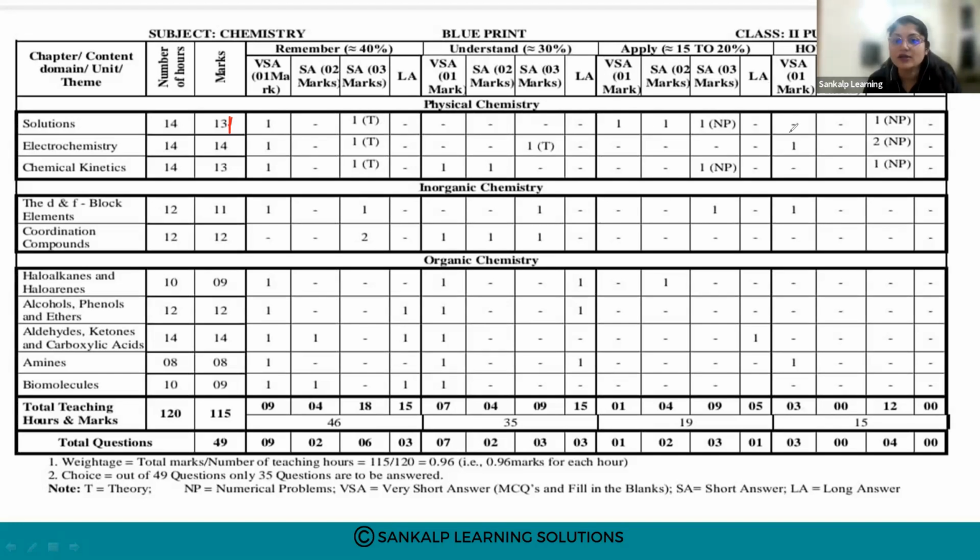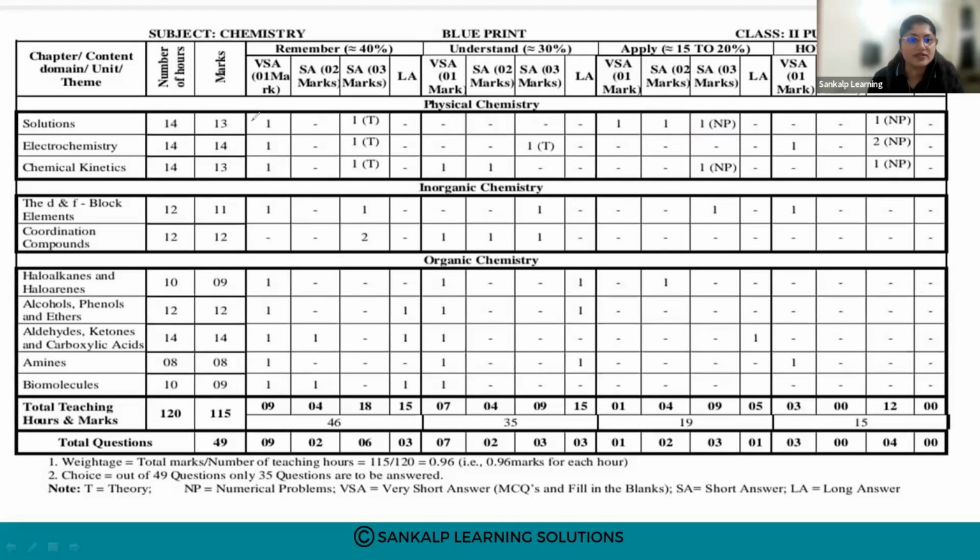Then 2 marks, 1 question is asked, from the applicative type. Then 3 marks, 2 questions are asked. One is a theory based question, and the other is a problem. So from the solution chapter, this is the pattern, this is the weightage.